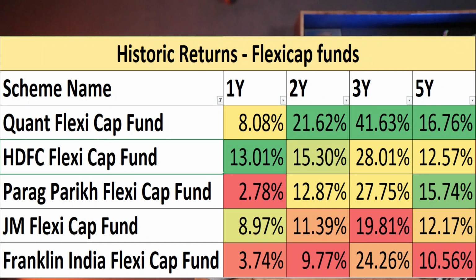We will start with return analysis first, and in return analysis we will look at historical returns of these top 5 Flexi Cap funds, and we are going to find out which fund has done consistently well over the years. Based on the performance of past 5 years historical returns, on number 1 we have Quant Flexi Cap fund, on number 2 we have HDFC Flexi Cap fund, on number 3 we have Parag Parikh Flexi Cap fund, on number 4th we have JM Flexi Cap fund, and on number 5th we have Franklin India Flexi Cap fund.